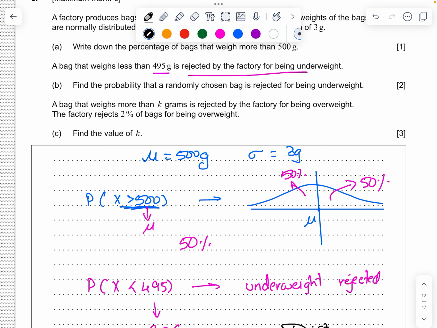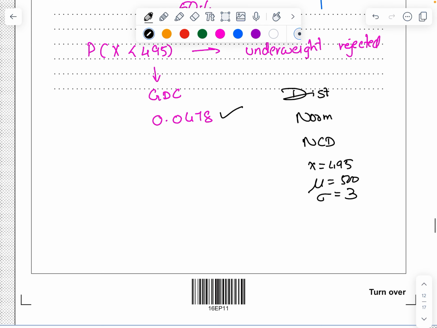A bag that weighs more than k grams is rejected by the factory for being overweight. So this time being overweight is also rejected by the company. The factory rejects 2% of the bags for being overweight. Find the value of k.